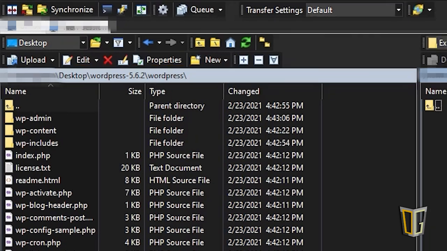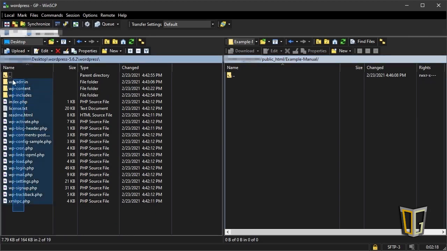Once you find that folder on your host server, you can navigate into the WordPress folder and select all the folders and files inside. You don't need the WordPress folder itself, just the contents inside for WordPress to function. After that's done, hit the upload button on the FTP software and wait. This could take a few minutes or a day.